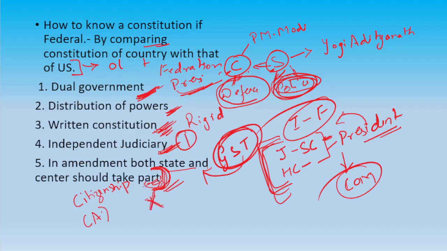So what we can see is that in normal situations, all these five criteria are fulfilled, so we say that India is a federal country. But in abnormal conditions like war, external emergency, or president's rule, our polity becomes unitary.